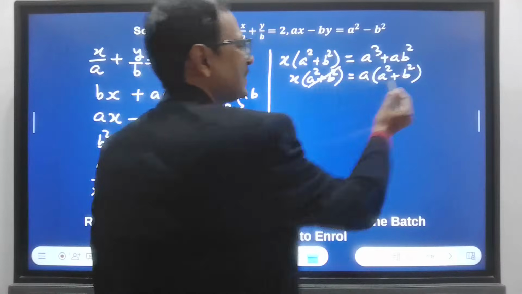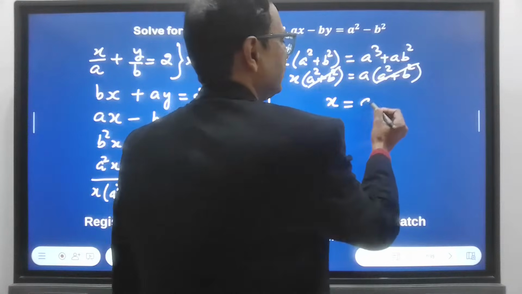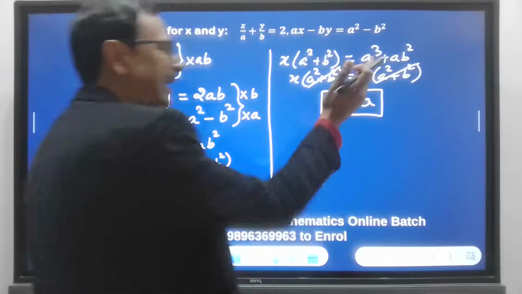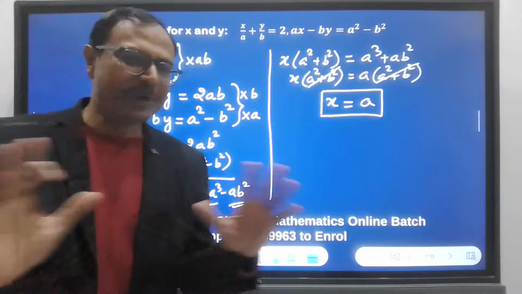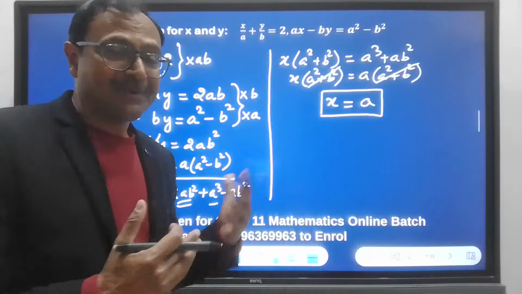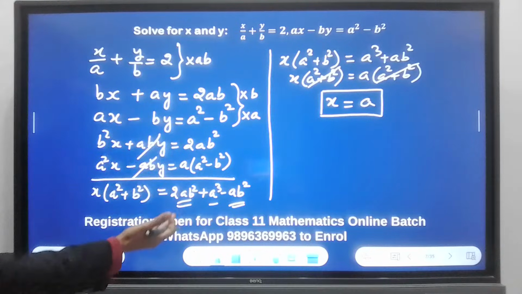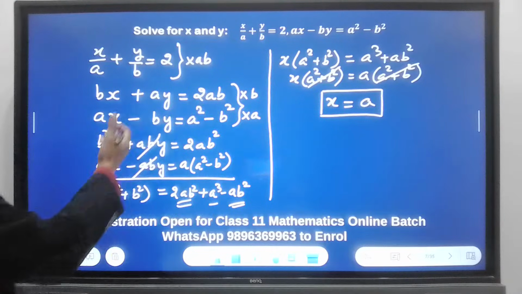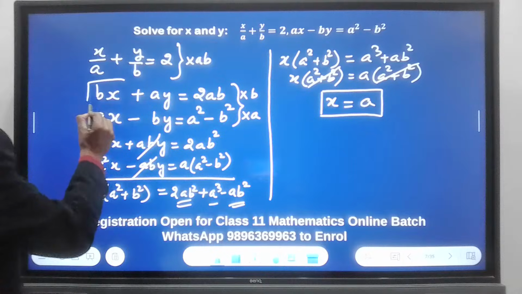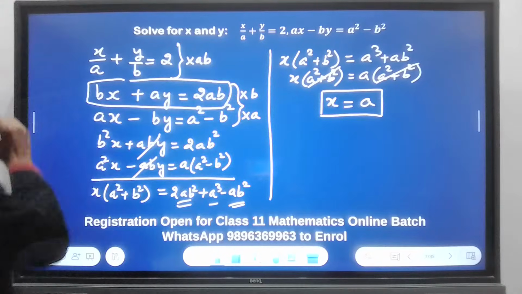So a square plus b square cancels out and we have x equal to a. I got the value of x and that's all. I don't need anything else. If I get one variable, I get the other variable also. So where do I put it now? Probably the simplest thing is to put it here, this one. Let's put it here, okay?